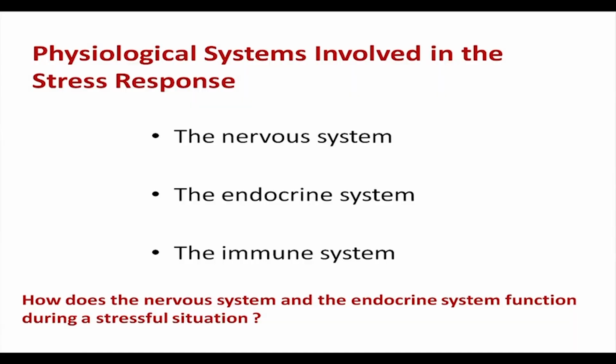So, this brings back our old slide of the various physiological systems that are involved in the stress response, and we have seen that the nervous system, the endocrine system and the immune system are the three systems involved in stress. Now, in today's session we shall see how the nervous system and the endocrine system function during a stressful situation.